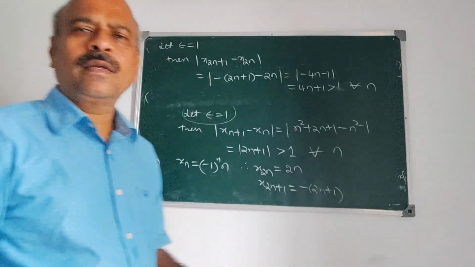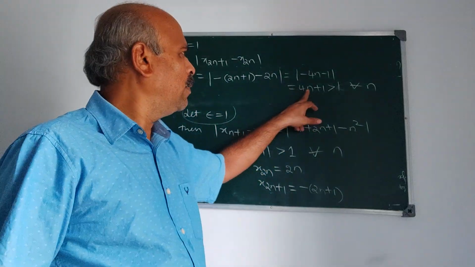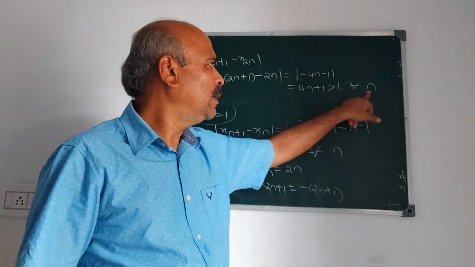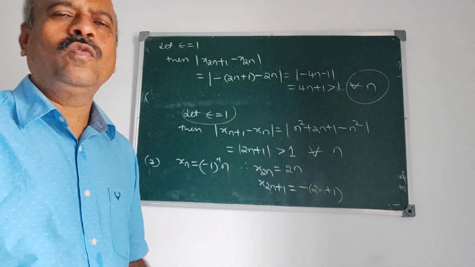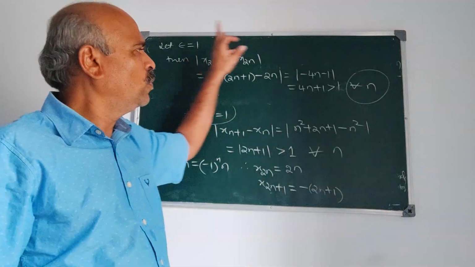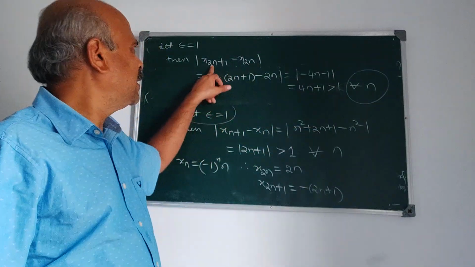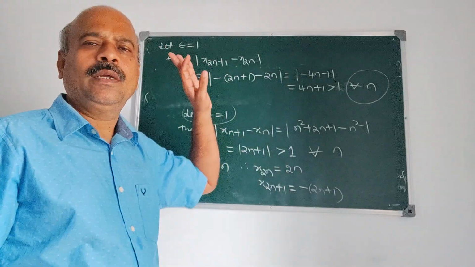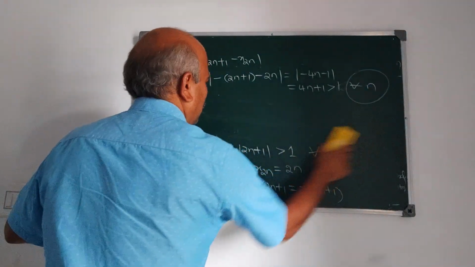What is n here? n is any natural number. So mod 4n plus 1 is always greater than 1 for all n. Therefore, for epsilon equal to 1, we have no choice of p, natural number, so that mod xn minus xm is less than this one. That is not possible. Hence, this is not a Cauchy sequence.